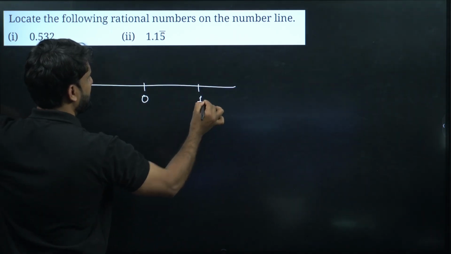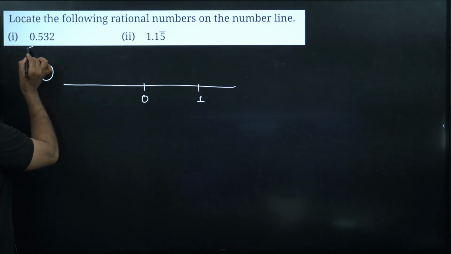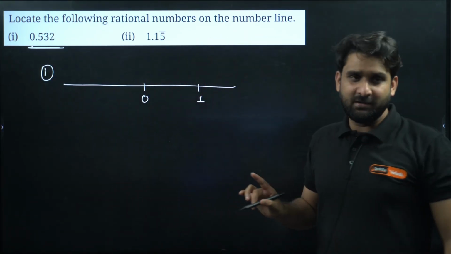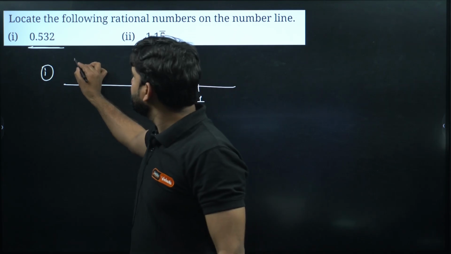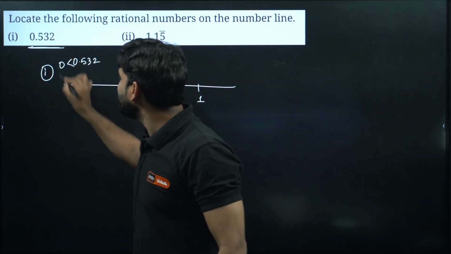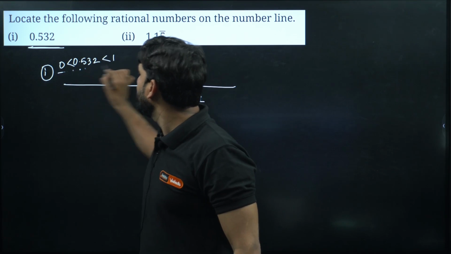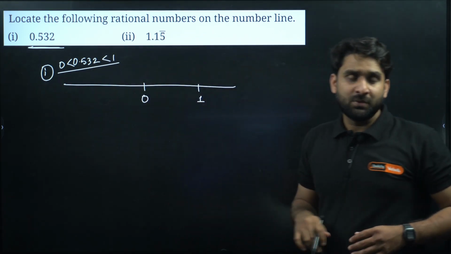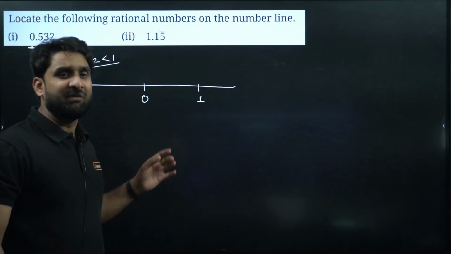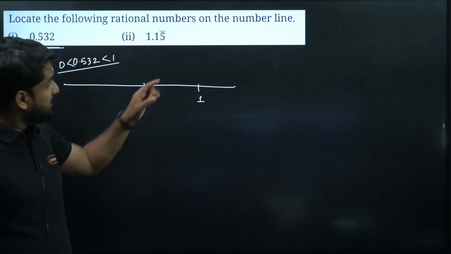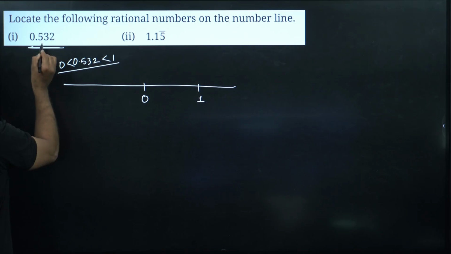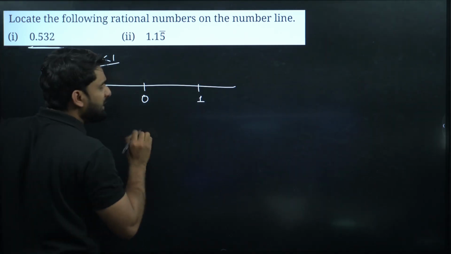My dear champion, if you look at here, this is 0.532. So this is confirmed that the first number, 0.532, is greater than 0 but less than 1. I hope this is clear to you. But here there are 3 decimal places. So let's do one thing.